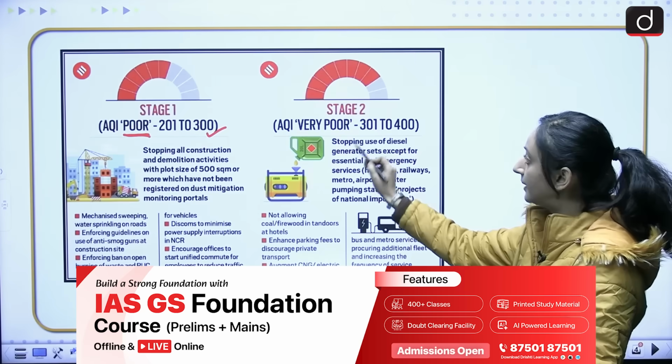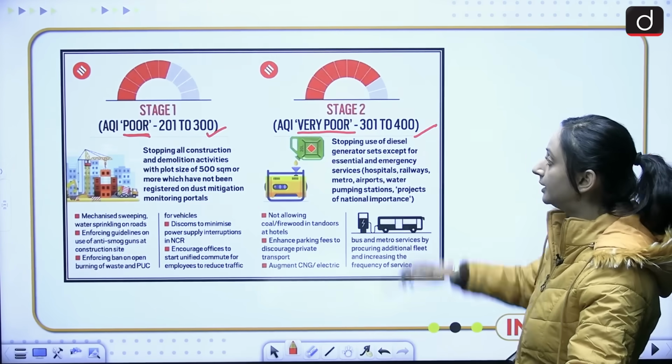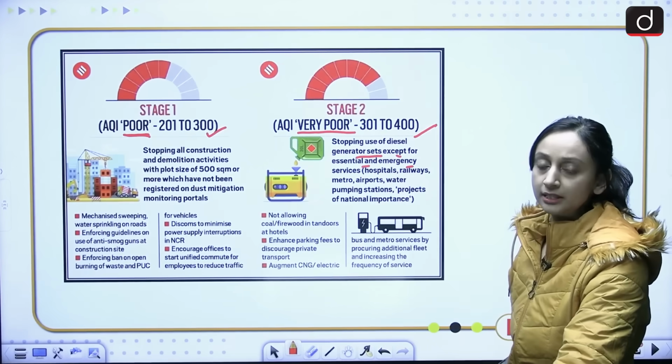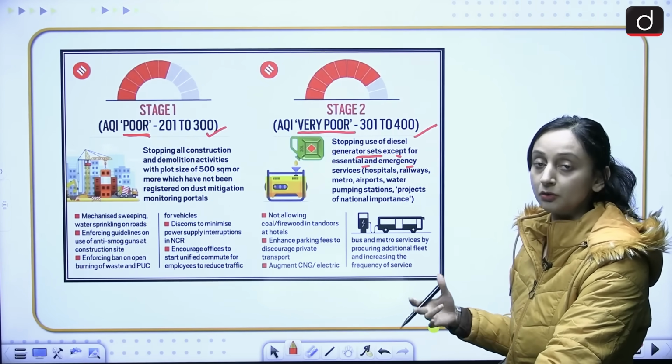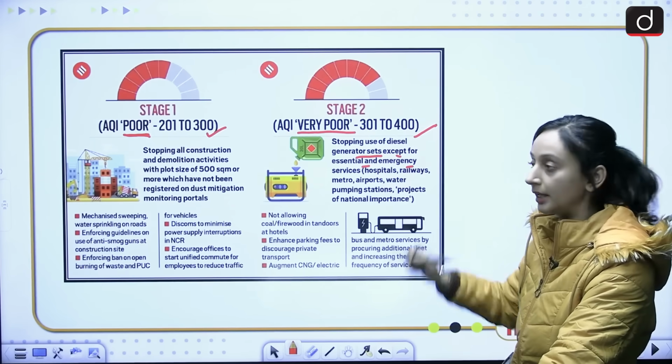Stage 2, we have very poor AQI category, which is 301 to 400. Here we'll stop use of diesel generators except for essential and emergency services like hospitals, metros, banks, etc. Other than that, we'll stop the use of diesel generators.